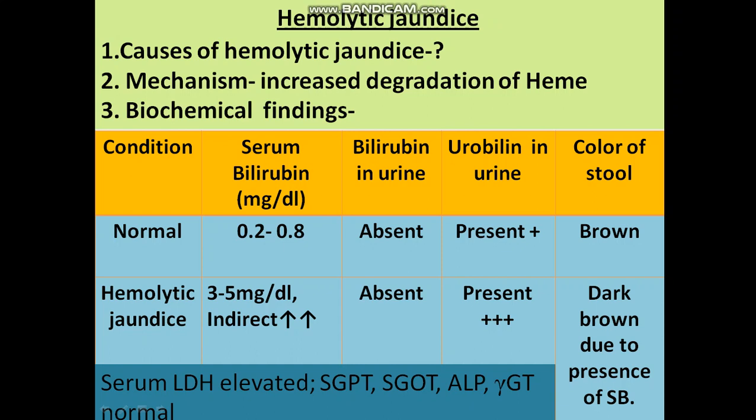In the normal condition, serum bilirubin is 0.2 to 0.8 milligram per dl, and bilirubin is absent in the urine. Urobilin is present in the urine, and color of stool is brown. But in hemolytic jaundice, the serum bilirubin is 3 to 5 milligram per dl, indirect increased, and bilirubin in the urine is absent, but urobilin in the urine is present, and color of the stool is dark brown due to presence of stercobilin. Serum LDH level is elevated, but SGPT, SGOT, ALP or gamma glutamyl transferase is normal.